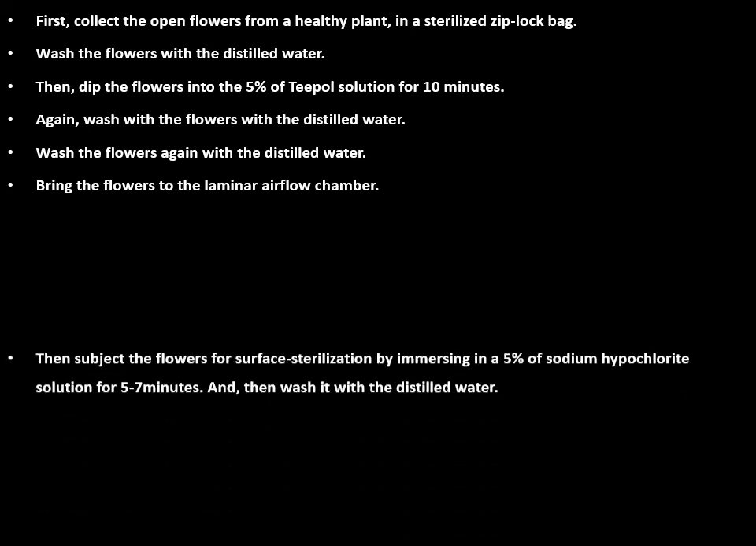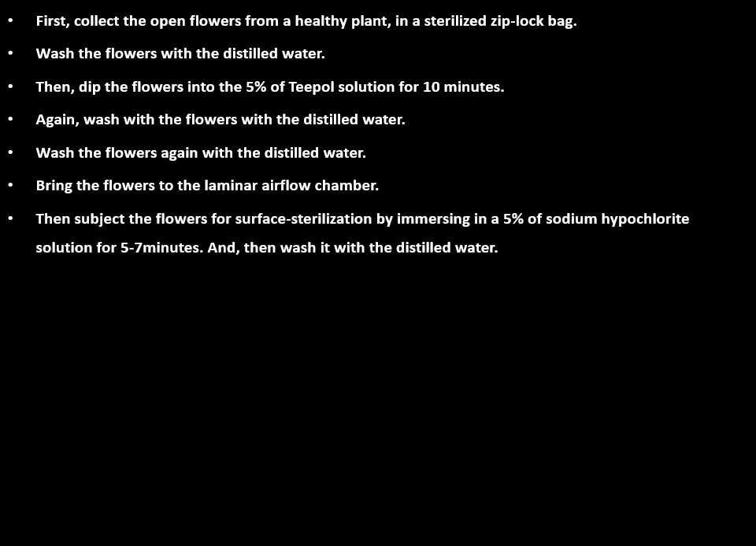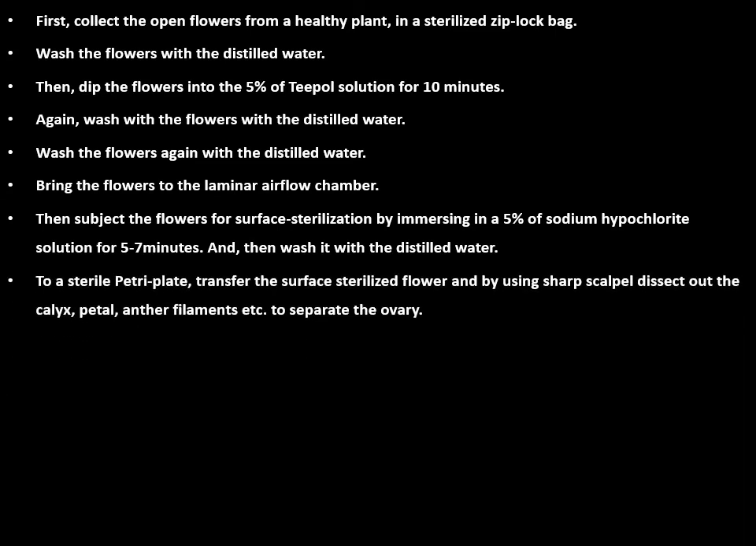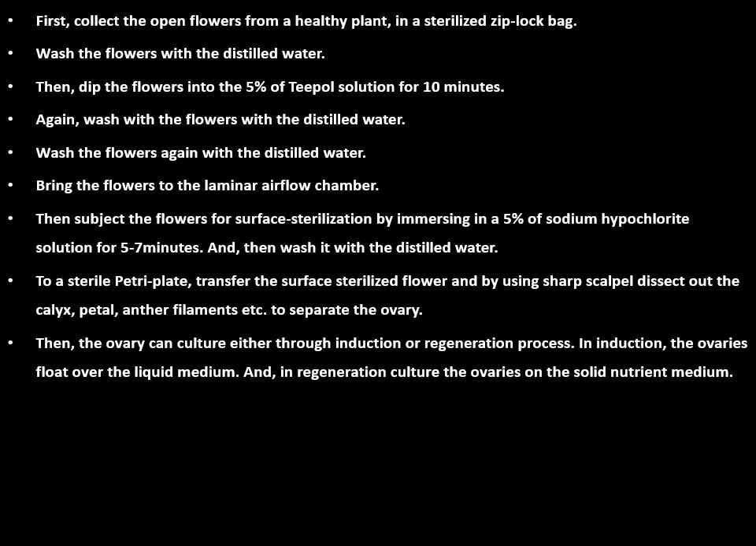Bring the flowers to the laminar airflow chamber. Then subject the flowers to surface sterilization by immersing in a 5% sodium hypochlorite solution for 5 to 7 minutes, and then wash with distilled water. To a sterile petri plate, transfer the surface sterilized flowers, and by using a sharp scalpel dissect out the calyx, petal, anther, filaments, etc. to separate the ovary, which is essential for the success of ovary culture. Then the ovary can be cultured either through induction or regeneration process.